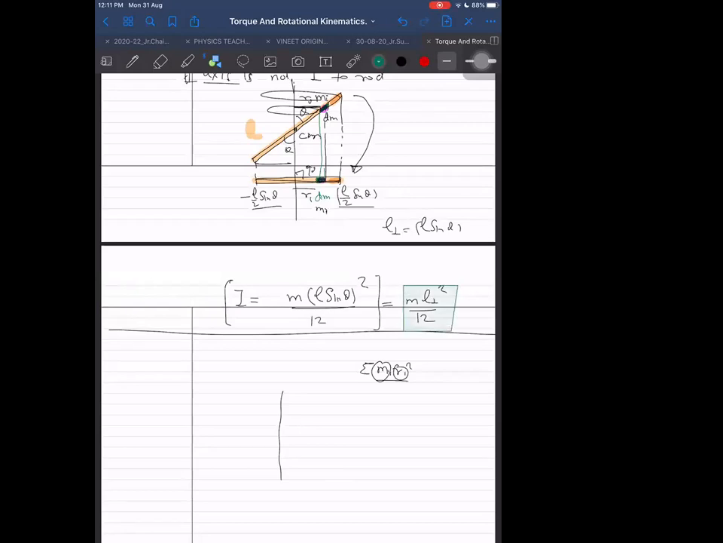So just remember this. M into L perpendicular square by 12.